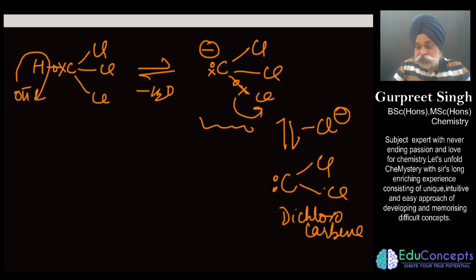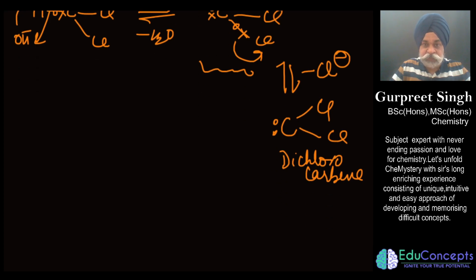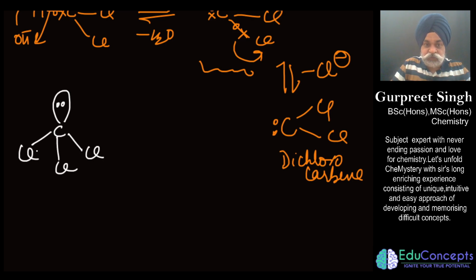And this is a neutral electron deficient reaction intermediate, which we call dichlorocarbene. Now the first question they have asked is you need to compare the bond angle between these two. If I say this is dichlorocarbanion of dichlorocarbene and this is what you are being given, this is to be compared with the bond angle of fluorine if it had been fluorine. This is the first style of question they have asked.